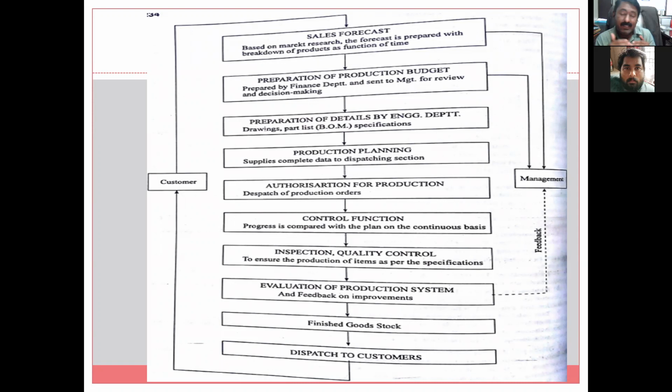So in this forecast, we look at the different parts, the forecast for that particular product, and the different components required to fabricate and assemble the product, with respect to time. Some components you have to procure in the month of January, some in February, some in March. And if we want the delivery of the bike to be on the 15th, then some parts may be procured even on the 5th of April, at the very last stage of assembly and at the time of dispatch.